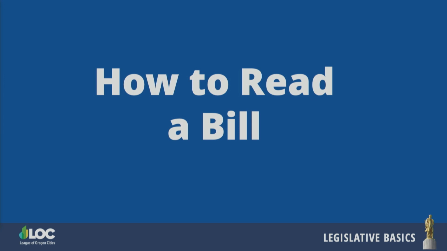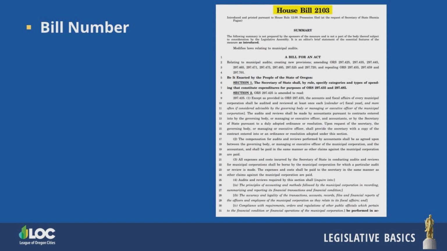Reading a bill is an acquired skill and not something everyone will intuitively know how to do. That's because the syntax, grammar, and writing style of bills are unique. There are 5 things you'll need to look for when reading a bill. First, the bill number, located at the top of the first page. Senate bills start at 1 and go to 1,999. House bills start at 2,000 and may go to 4,999. And bills numbered 5,000 or higher are budget bills that fund state agencies.